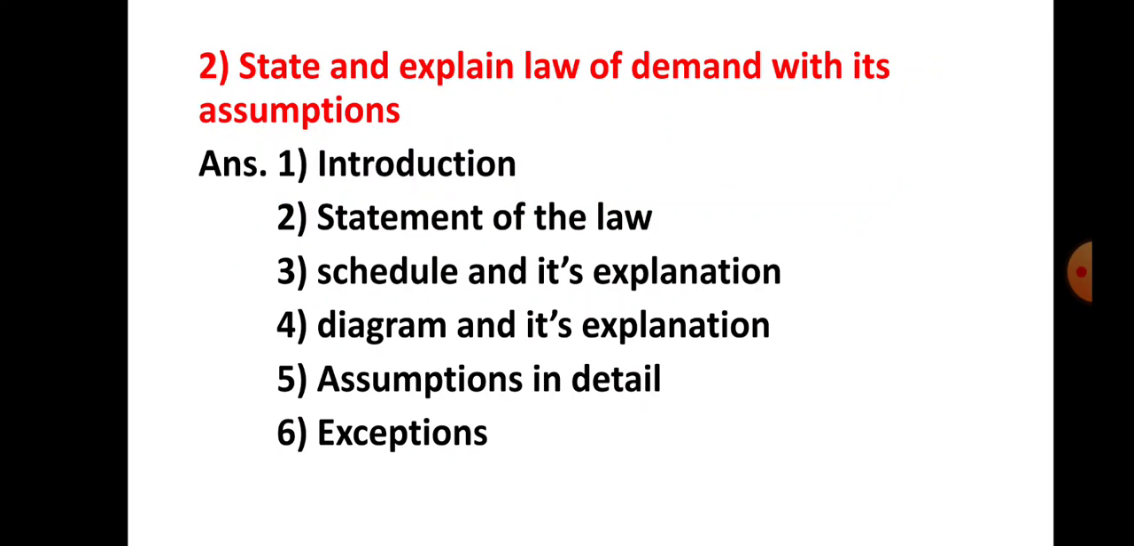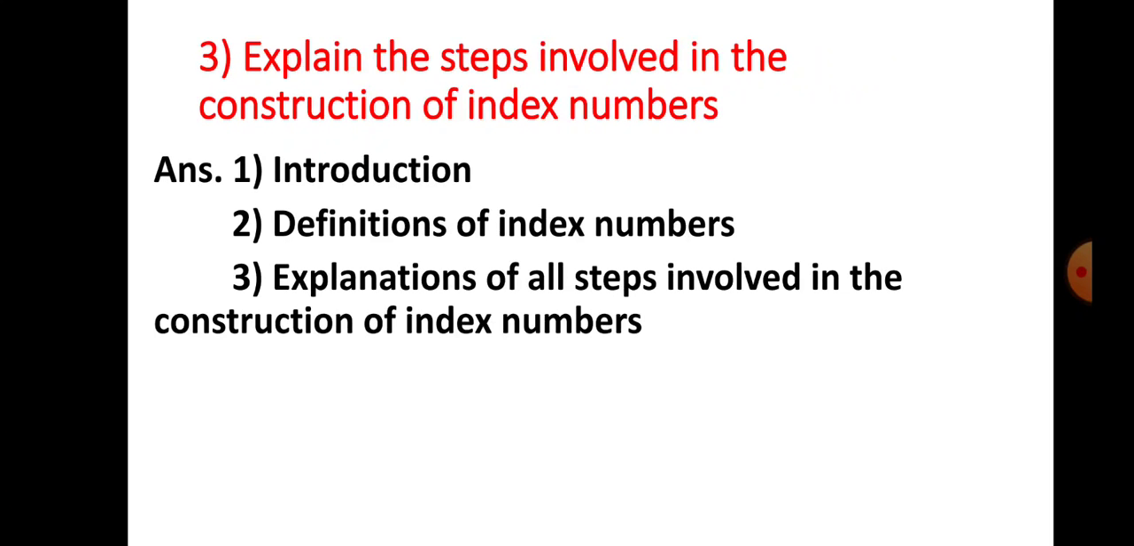So what do you have to write in the answer? Number 1 is introduction. Don't write a big paragraph again. Write only important things in the introduction. Number 2 is statement of the law. Number 3, schedule and its explanation. Number 4, diagram and its explanation. Number 5, you have to explain assumptions in detail. And number 6 is exceptions. You have to mention only the names of exceptions here. Now let us see the next question. Explain the steps involved in the construction of index number.